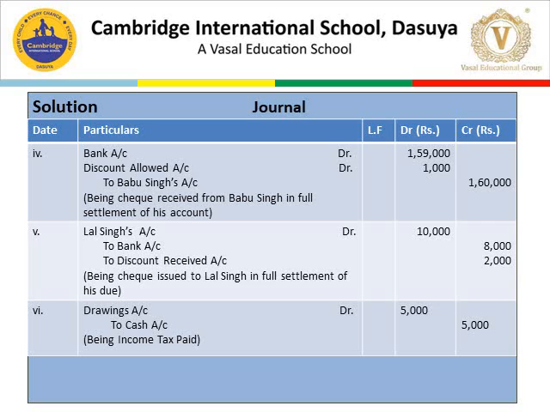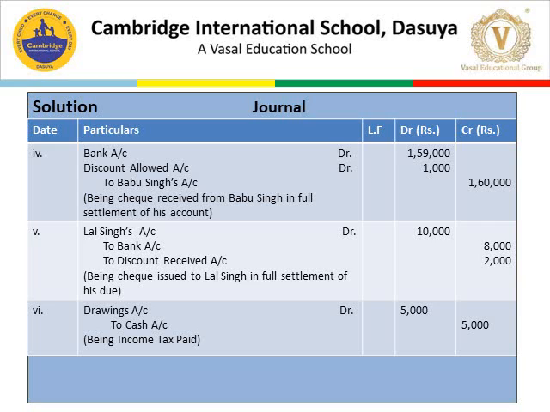Here we were about to take 1,60,000 from Babu Singh, but now Babu Singh has paid a check of rupees 1,59,000, and in this transaction the words full settlement are used. It means we have to give a discount to Babu Singh. So discount account is debited.